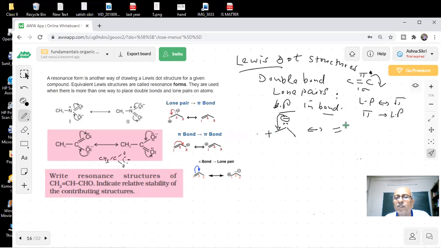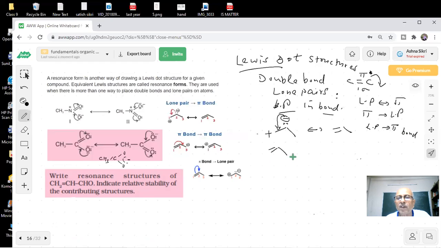This shifts here, then it becomes like this. The double bond was there. This can be considered as if it goes to the other side, plus minus, plus minus. So here a lone pair is going and becoming a pi bond. So I could represent more than one structure, or we could have something like this.